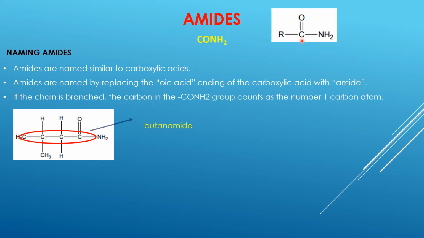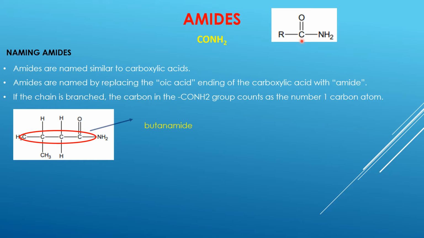The first thing we put is the alkane name, and then we put the word amide. So if there are 2 carbon atoms, we will say ethanamide. 3 carbon atoms, it will be propanamide. 4 carbon atoms will be butanamide, and so forth.